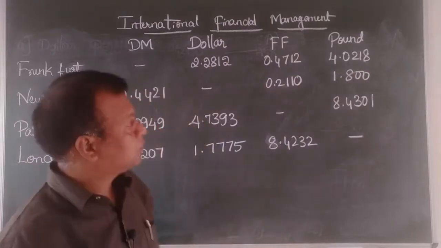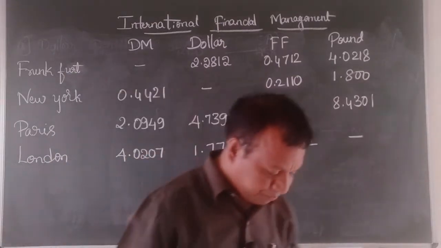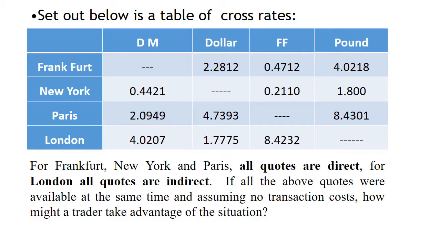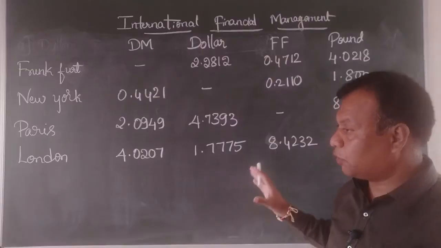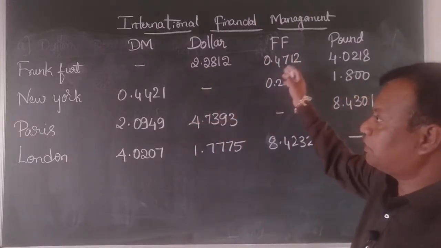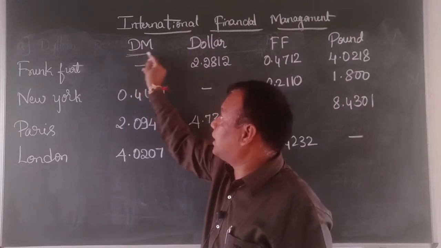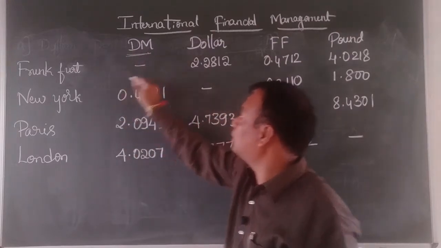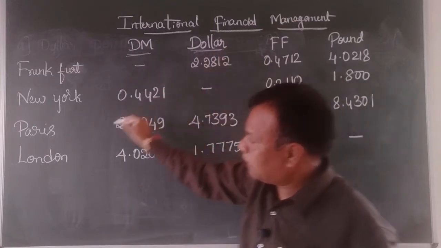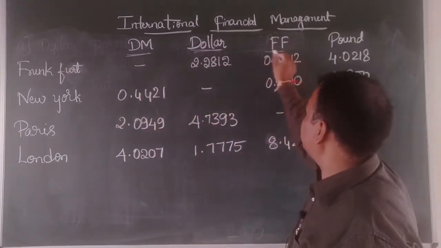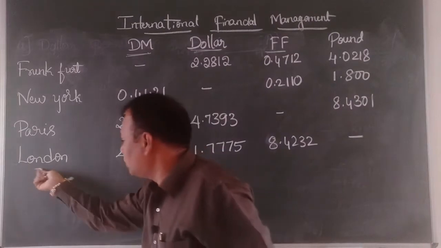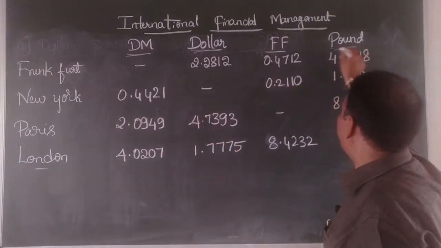Let's explain this one. Let me read out the problem. Set out below is a table of cross rates. In each of these exchange locations, we have different currencies. For example, in Frankfurt the traded currency is Deutschmark, in New York it is dollar, the home currency of Paris is French franc, and the home currency of London is pound.